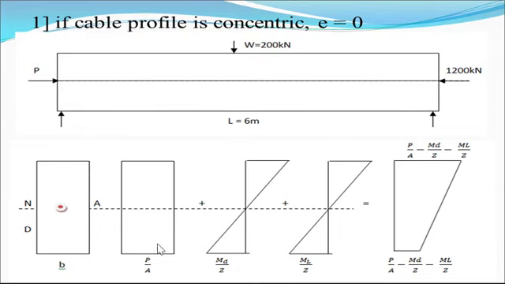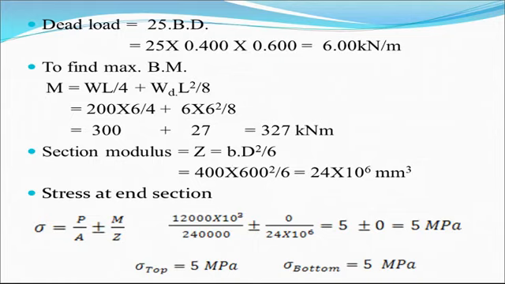Now here this is the diagram. This is the stress distribution due to direct load, or we can say the prestressing force, P by A. This is due to MD by Z, this is due to ML by Z, that means due to dead load and due to live load, and this is the resultant stress. Now the dead load is equal to 25, that is the density of RCC, multiplied by B multiplied by D cross section, we get 6 kilonewton per meter. Now the bending moment is M equal to WL by 4 due to point load plus WD L square by 8 due to UDL, that is the self weight. So we get the maximum bending moment equal to 327 kilonewton meter.